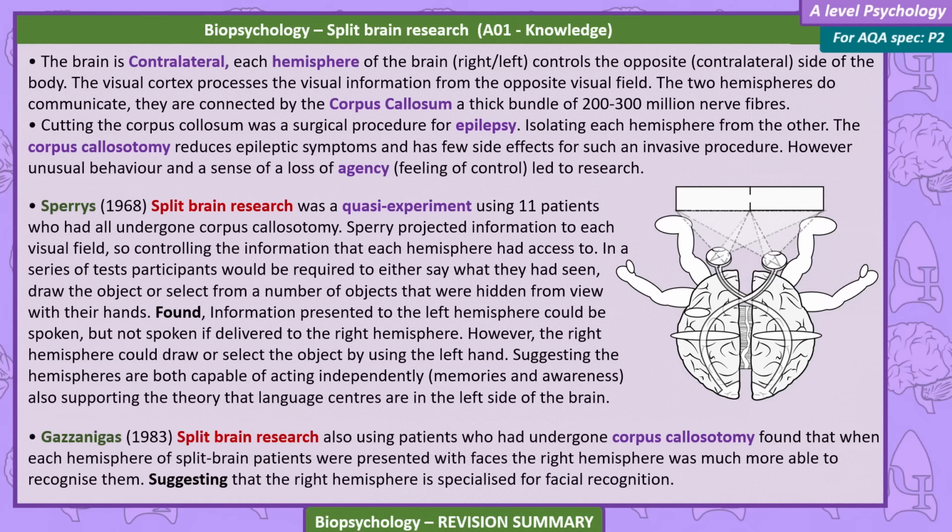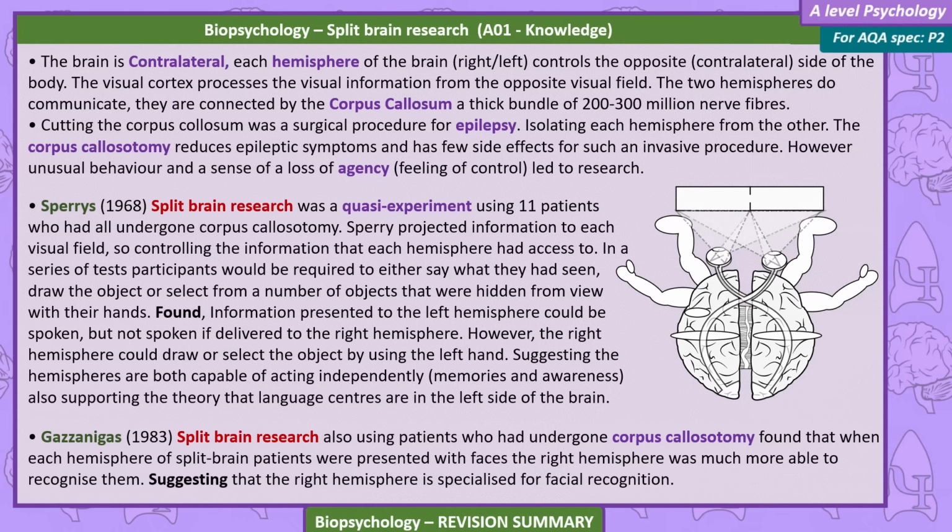However, unusual behavior and a sense of a loss of agency, a feeling of control, led to research. Sperry's 1968 split brain research was a quasi-experiment using 11 patients who had all undergone corpus callosotomy. Sperry projected information to each visual field, so controlling the information that each hemisphere had access to. In a series of tests, participants would be required to say either what they had seen, draw the object, or select from a number of objects that were hidden from view with their hands.